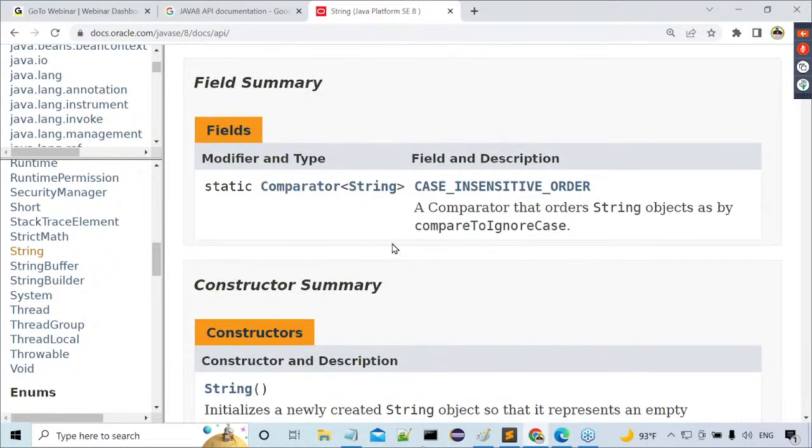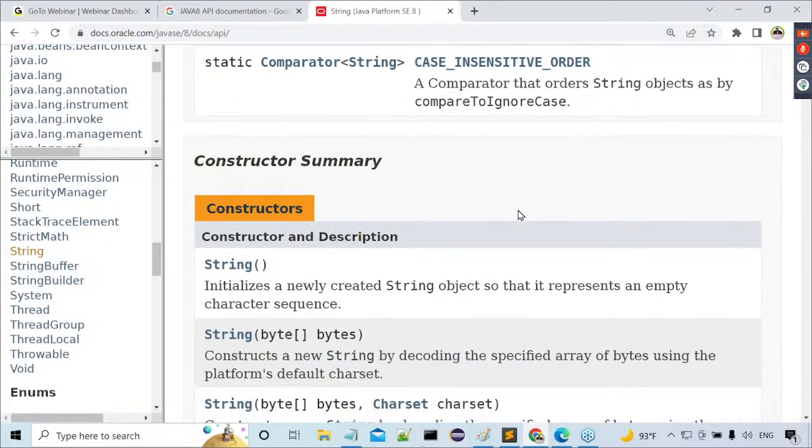Sir, now variables inside the string class, what exactly are the variables available? They are called fields. All these variables exist here. For example, String case insensitive order is a variable name. Then what about this modifier, static? Static, right. So there is some description here.